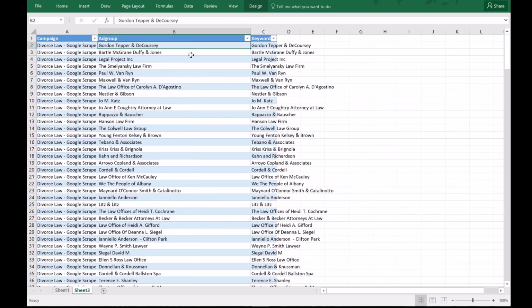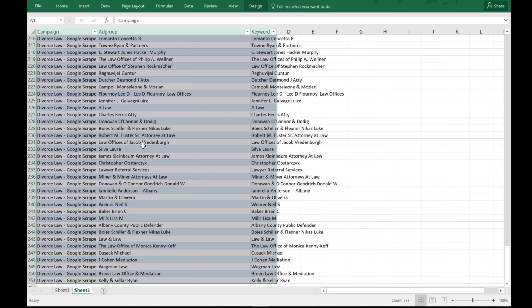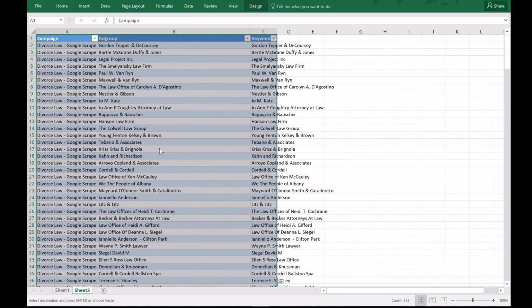All right, so now that our keywords are ready, you'll notice that some of these are just names. Okay, so what we actually want to do is append the keyword law to the end of them to make sure that Google understands that this is a law-related keyword. Okay, so what we want to do is select our keywords here. We'll right-click, copy. We'll open up the editor.